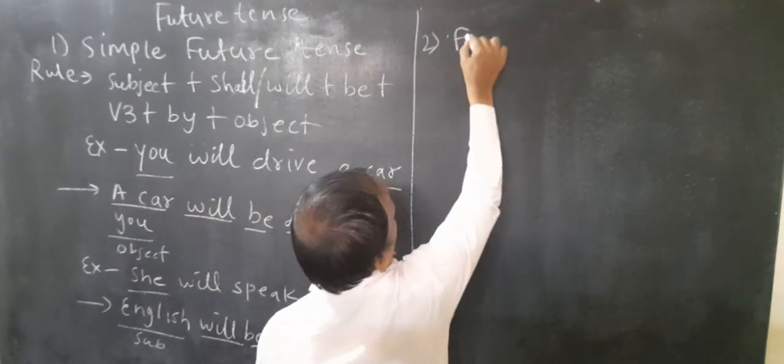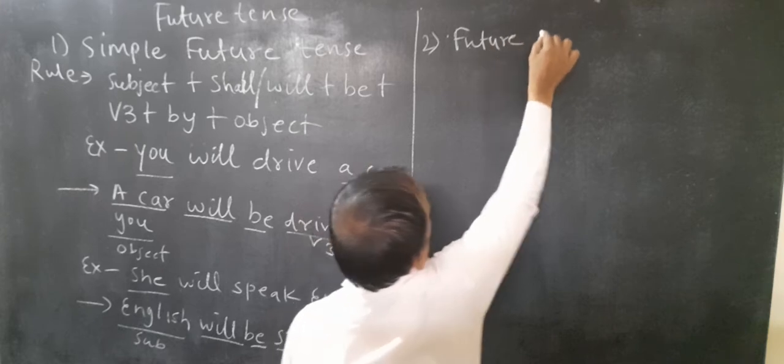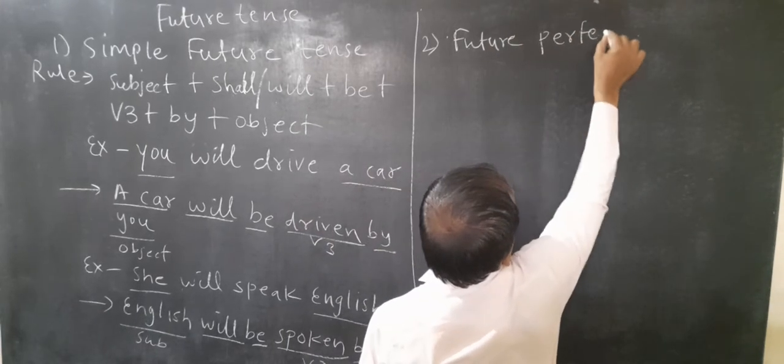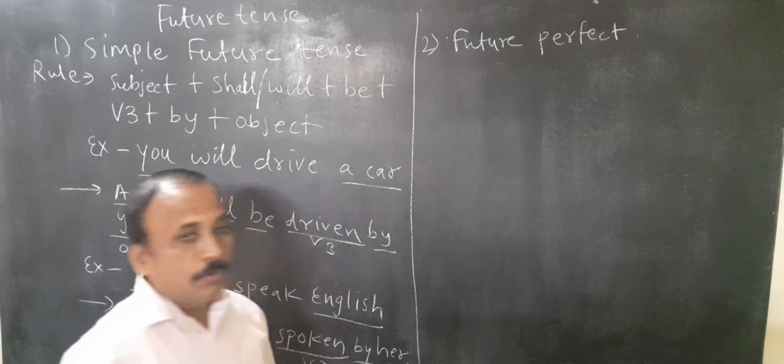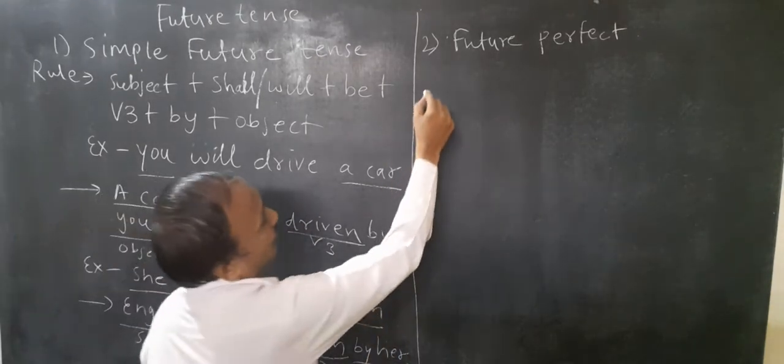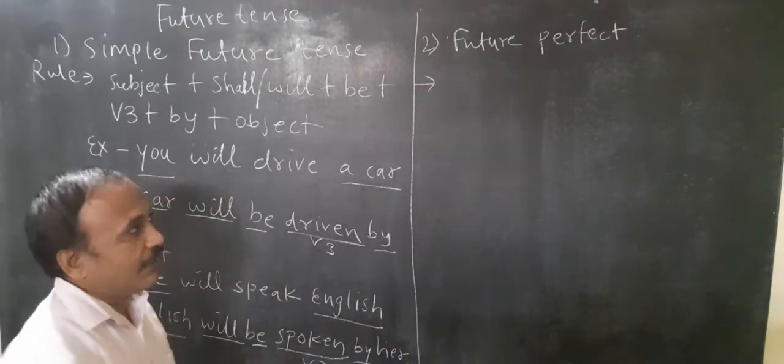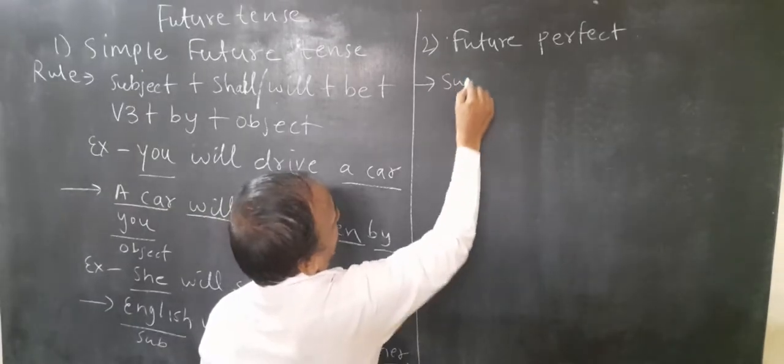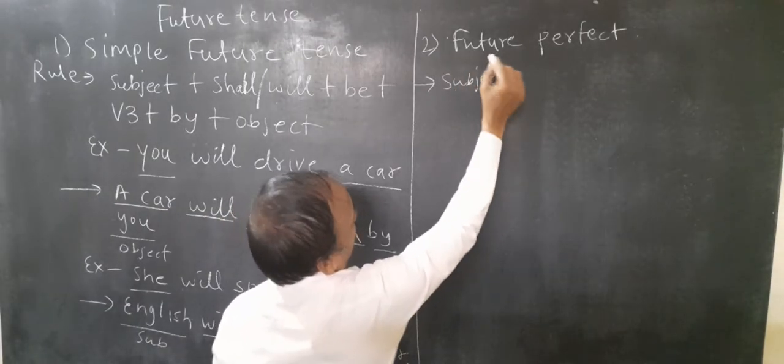Future perfect tense. What is the rule? First of all, write down the rule. What will come first for passive voice? Subject will come. Right?